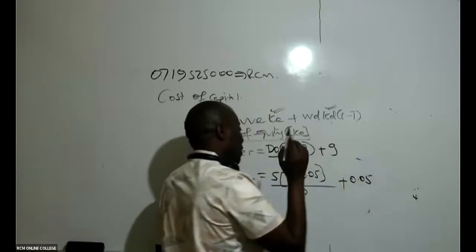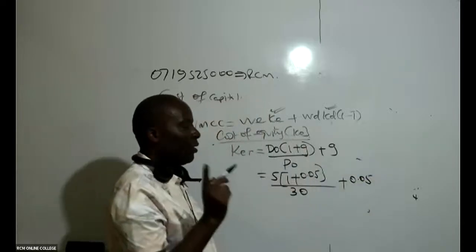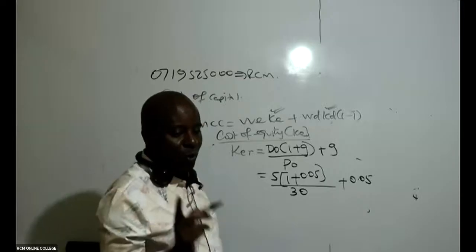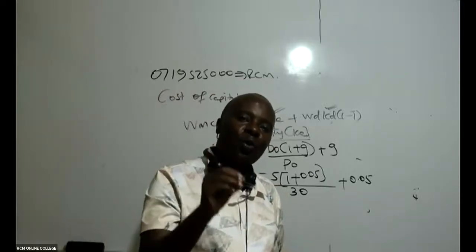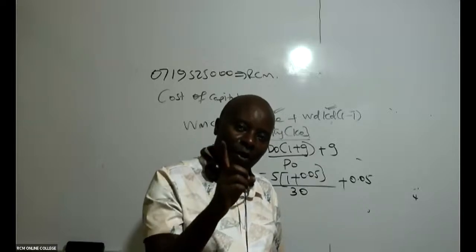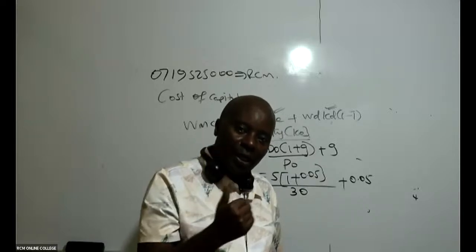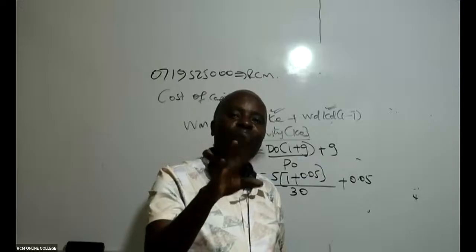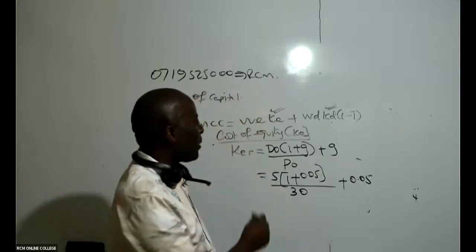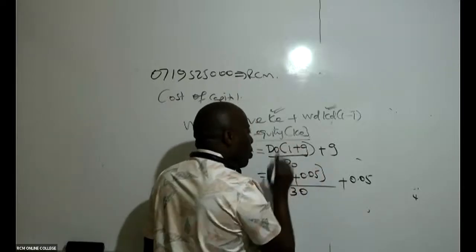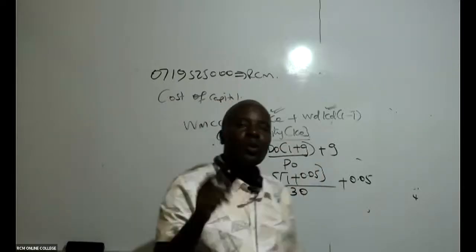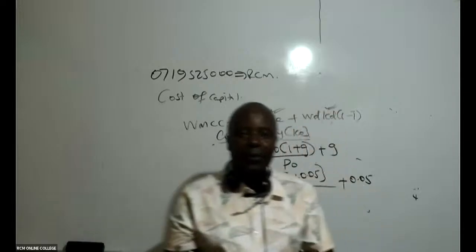I would want, ladies and gentlemen, to make this very, very clear for everybody. Whenever it comes to retained earnings, what is retained in the organization, we don't subtract flotation cost. Because I'm so sure somebody may come and say, well, subtract flotation cost. No. Retained earnings is already money in our bank accounts.